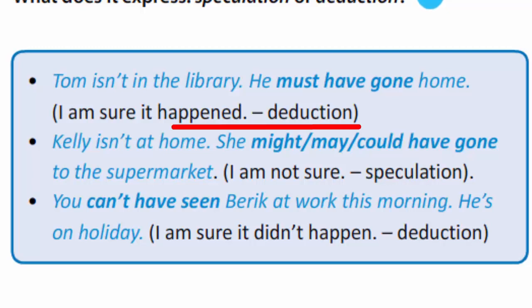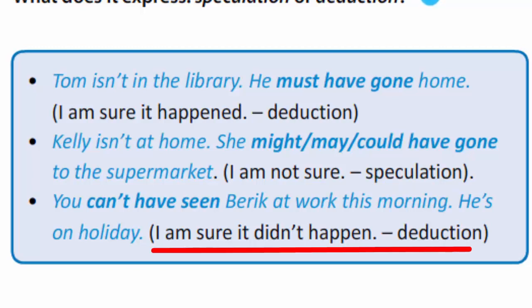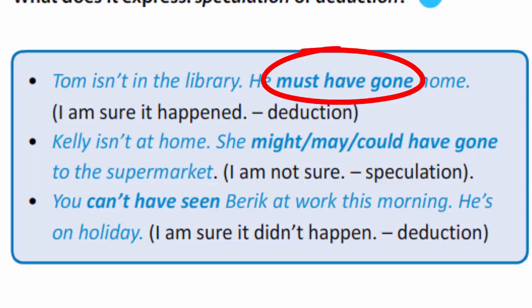When we are sure it happened, it's deduction. When we are not sure, it's speculation. And when we are sure it didn't happen, it's also deduction. For example, you will say that Tom isn't in the library, he must have gone home. I'm sure he must have gone. You see, it's deduction with the modal verb must.